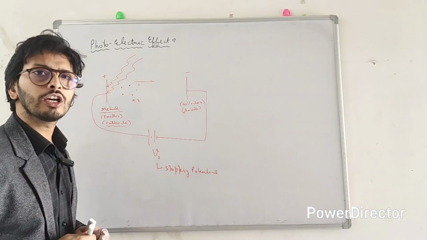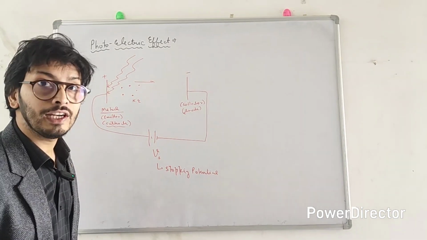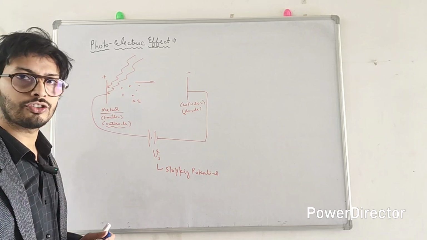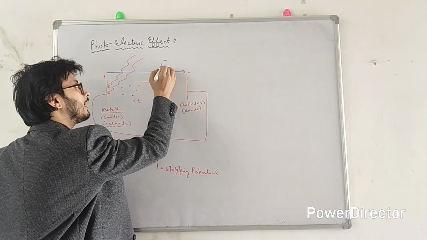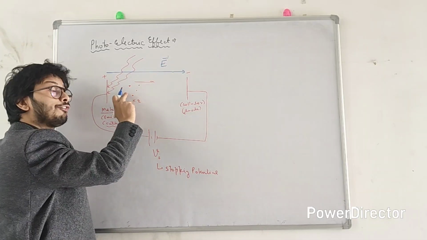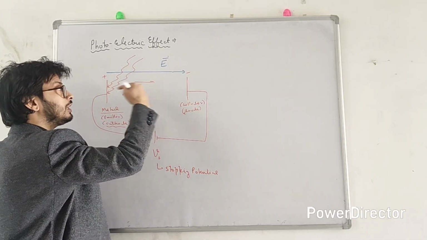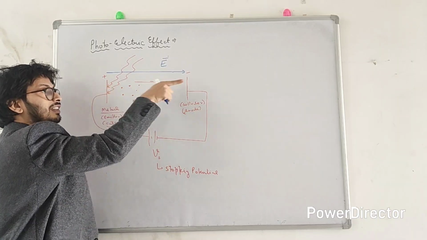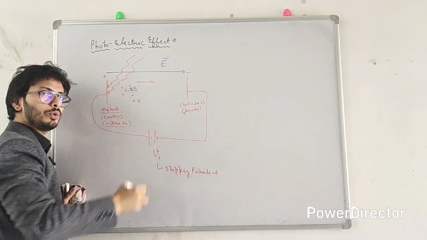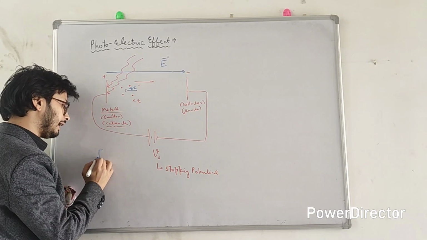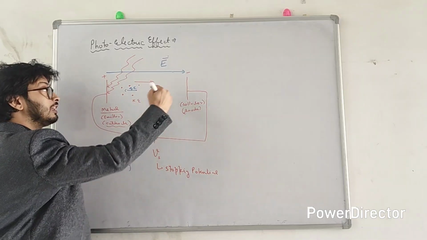Or in other words, we can also say that since this is a positive plate and this is a negative plate, there is an electric field. You must have read about it in electrostatics, that from positive to negative there will be an electric field here, right? And this electric field will apply a force on these negatively charged electrons in the direction opposite to the electric field. So if the electric field is directed this way, the electron will experience a force in this direction, right? Q into E. You must have read about this topic in your electrostatics. So the electron will be experiencing a force in the opposite direction.